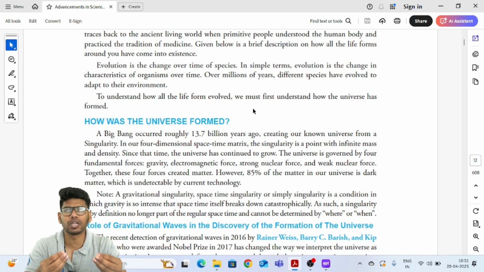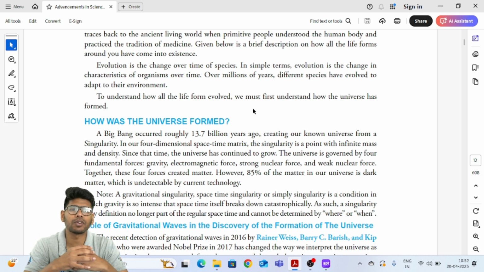The atoms present were hydrogen, and the hydrogen started fusing together. When the mass is sustainable enough for the fusion reaction, those gigantic bodies became stars, right? As the mass grew bigger and bigger because of gravity, the fusion reaction continued for a very long time, and that resulted in the formation of stars.